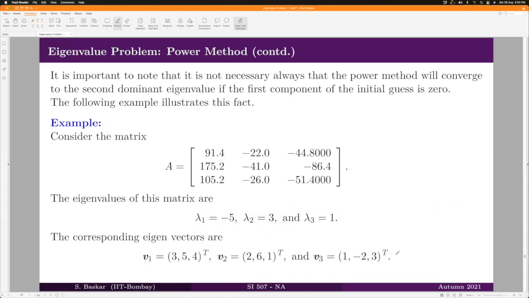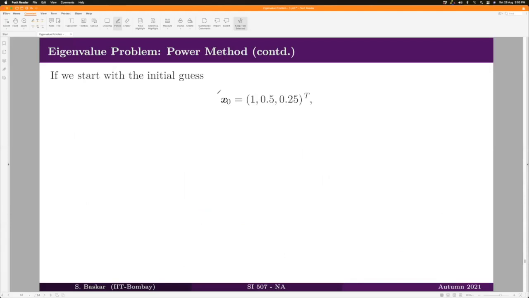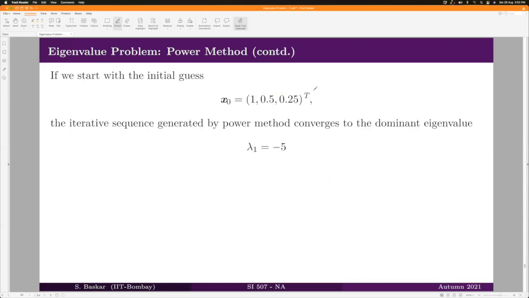The eigenvectors are given like this. Now I have taken my initial guess like this, and you can perform the iteration and see that your sequence will go towards the eigenvalue -5, and you know what the corresponding eigenvector is precisely.